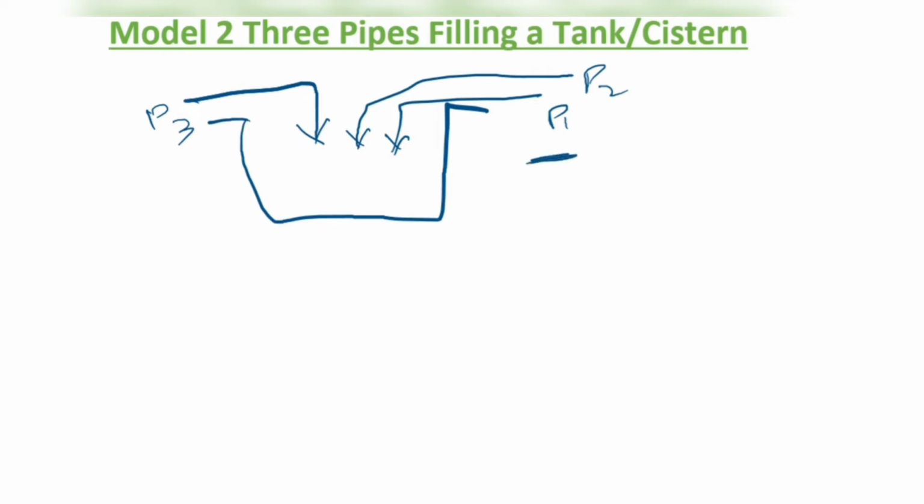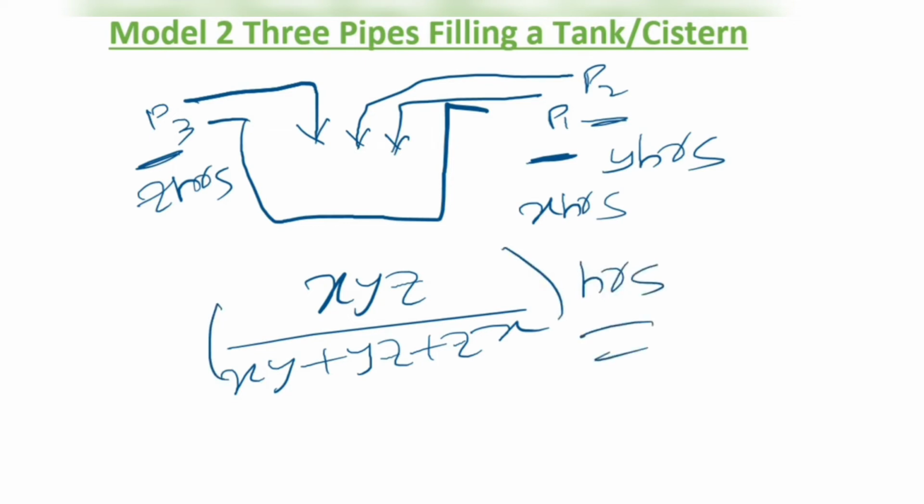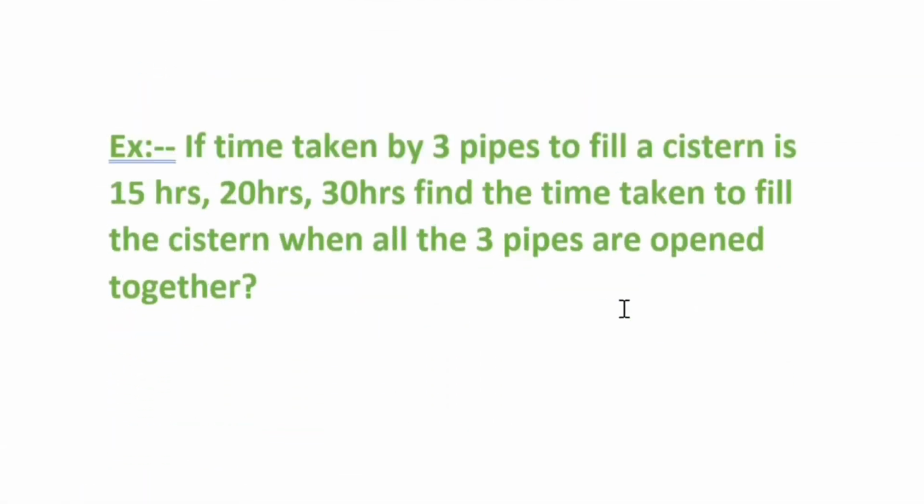How to answer such questions: for example, the first pipe takes x hours to fill this tank, the second pipe y hours, the third pipe z hours. So the time taken by all of them together has a formula: xyz by xy plus yz plus zx. This is the formula to find the time taken by all the pipes to fill this particular tank with water.